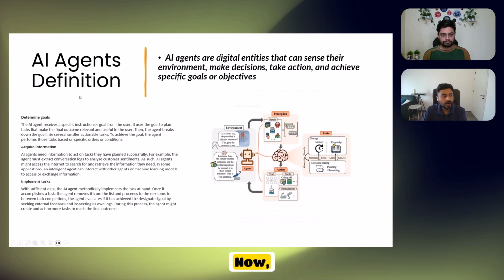Once the AI agent has determined its goal, the next thing is that to execute that objective, it needs to gather information. So the second aspect is to gather information, and finally, once the information is gathered from different sources, it needs to implement that set of tasks. So this is what our platform is going to allow you to do.